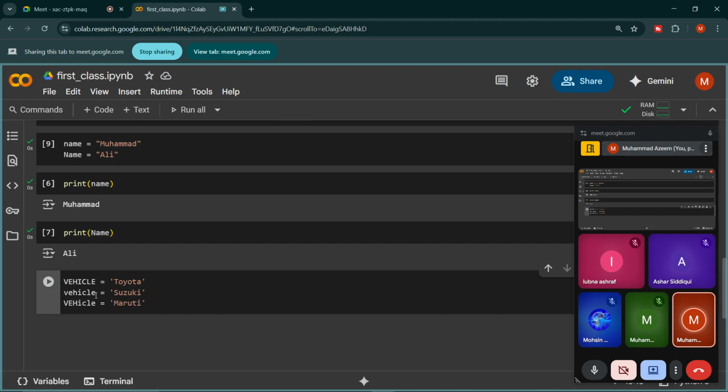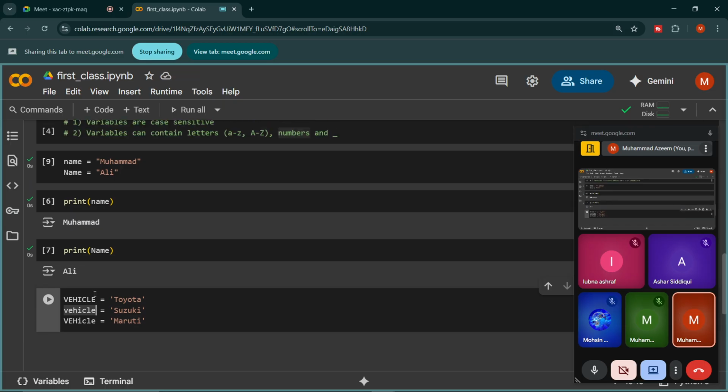All these variables are legal, and Python allows us to store data into these variables. And all these variables are different. Python does not treat them as a single variable; it will consider them different variables, right?